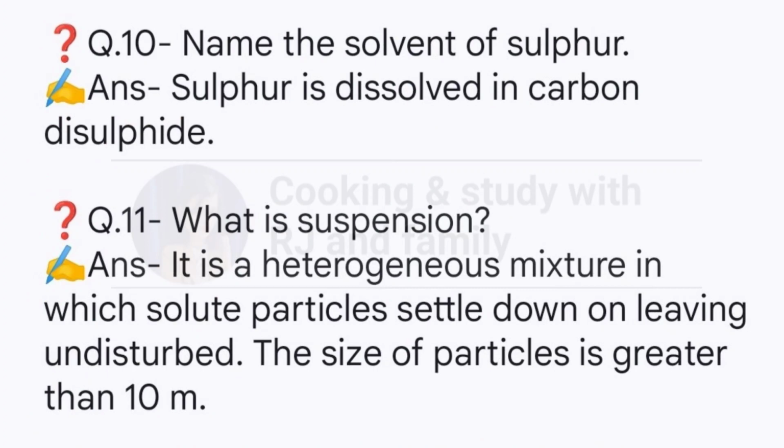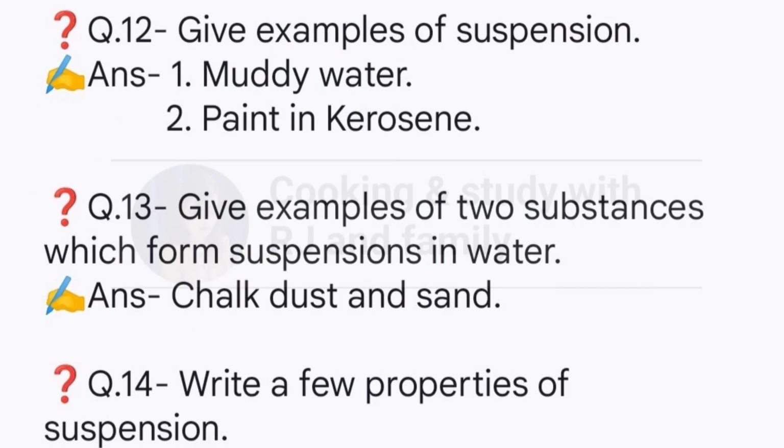Question 11: What is suspension? Answer: It is a heterogeneous mixture in which solute particles settle down on leaving undisturbed. The size of particles is greater than 10 meter. Question 12: Give examples of suspension. Answer: 1. Muddy water. 2. Paint in kerosene. Question 13: Give examples of two substances which form suspensions in water. Answer: Chalk dust and sand.